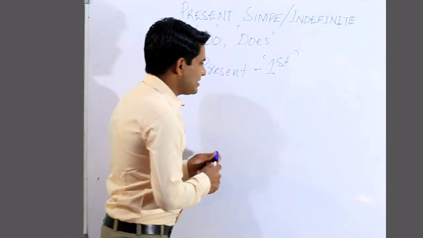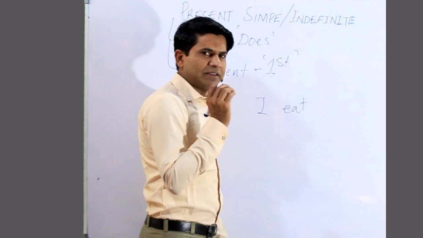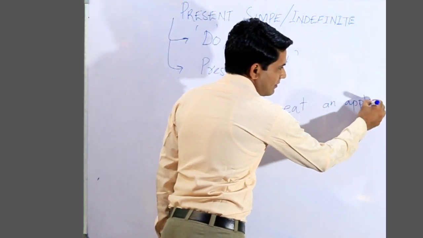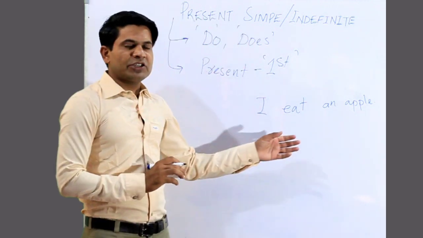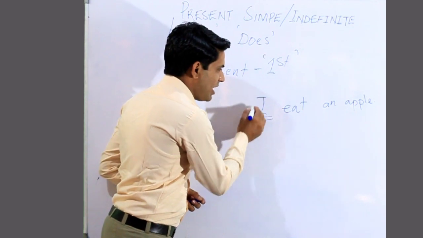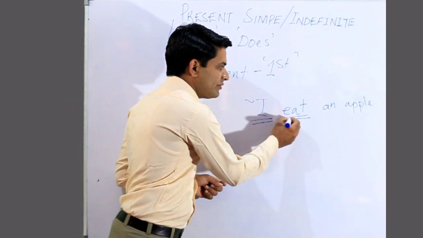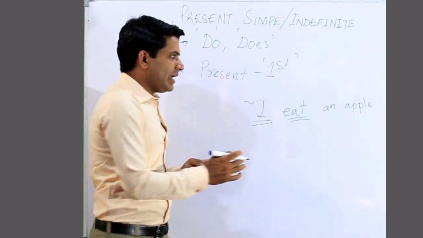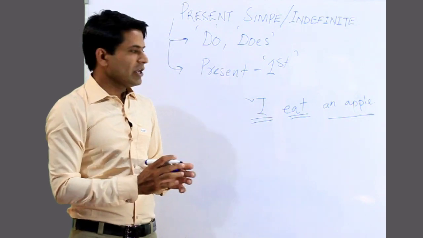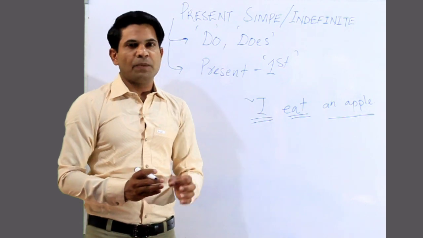If we make a sentence of that tense, like I eat an apple, a very simple sentence, this is the structure of present simple tense. First of all, you have to add the subject I or any subject you choose. Then you add the first form of the verb, that is eat, and an apple works as an object in the sentence. So I eat an apple means मैं सेब खाता हूँ.